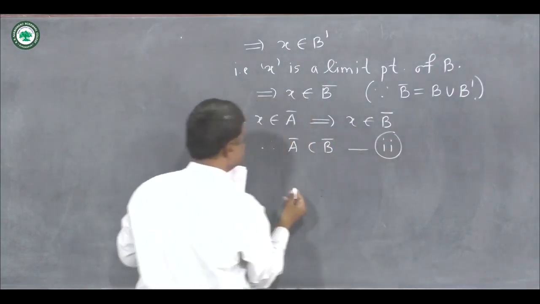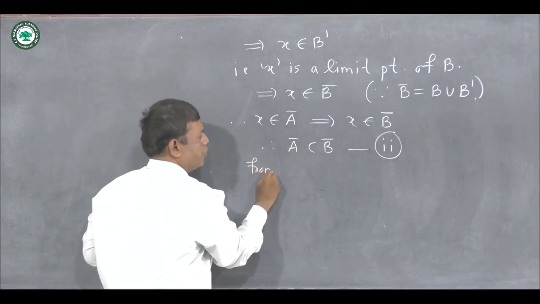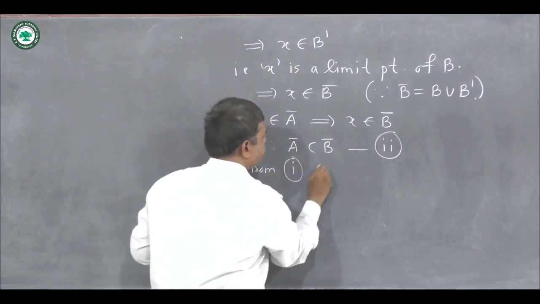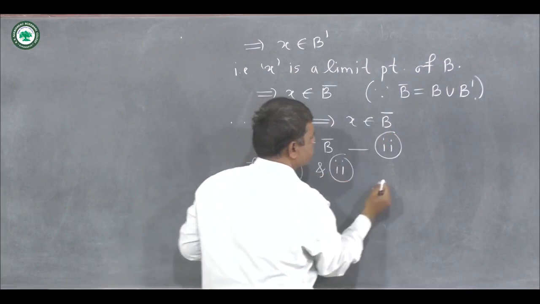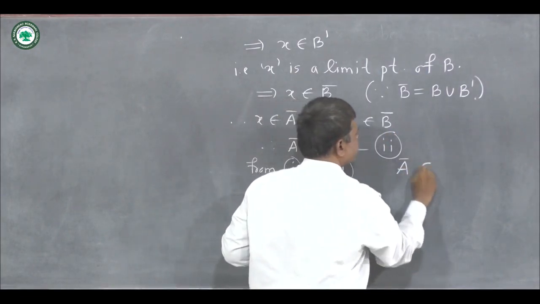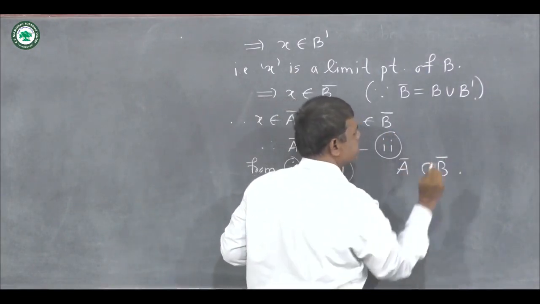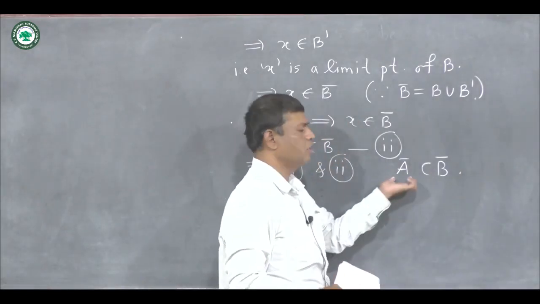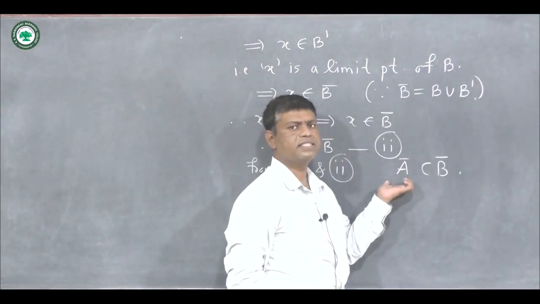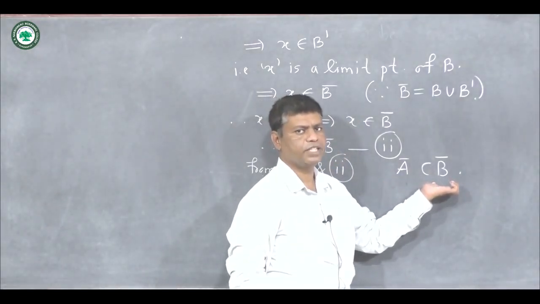So from cases 1 and 2, the set A closure is always contained in B closure, or closure of set A is always contained in closure of set B.